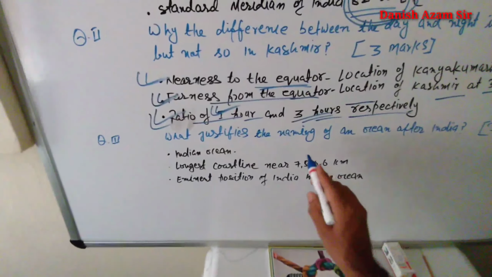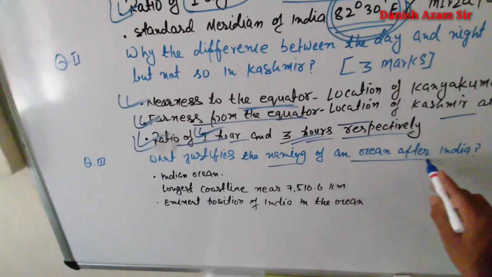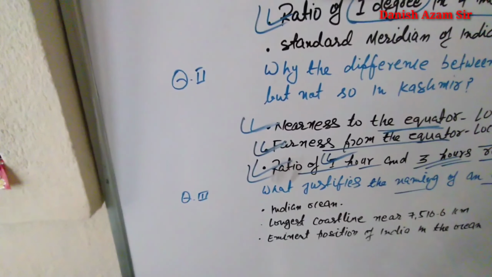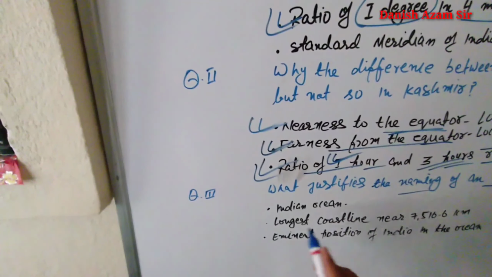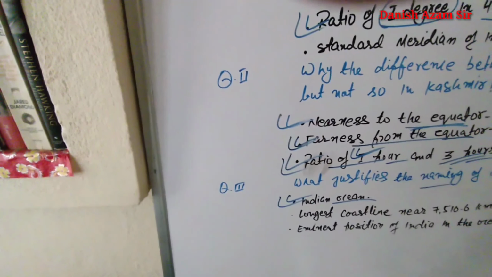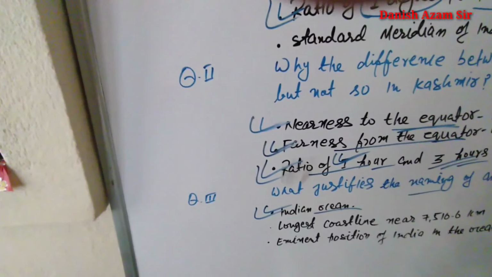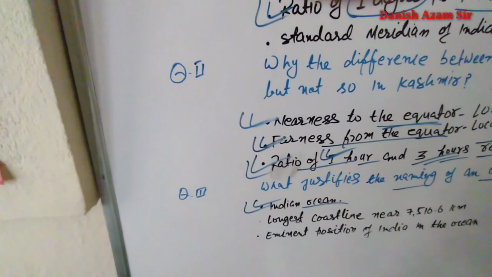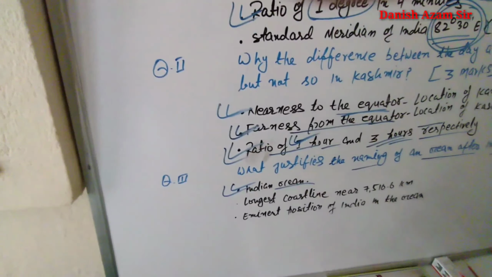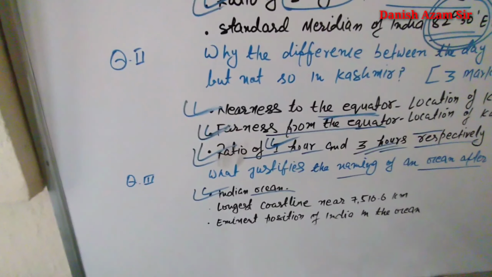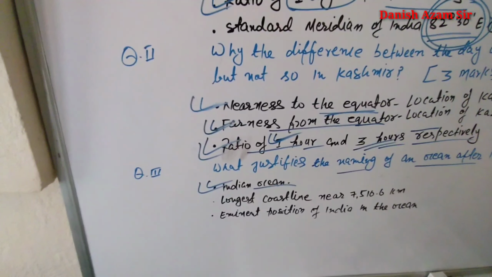What justifies the naming of an ocean after India? The only ocean that is named after a country is the Indian Ocean, named after our beloved India. The question is why this ocean is named after a country called India. The answer is very simple.